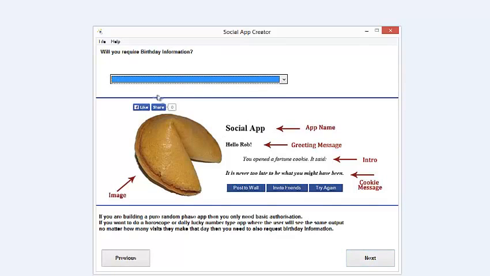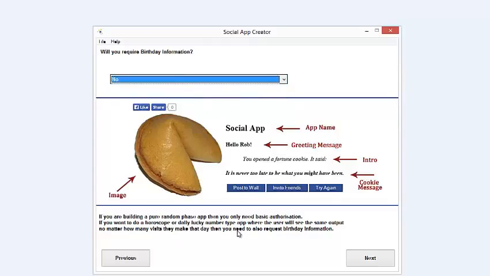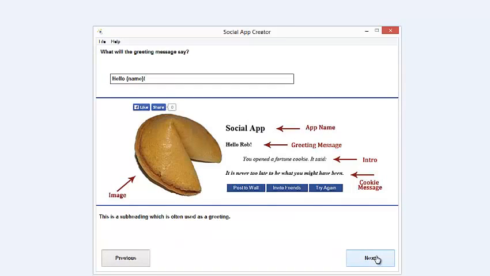We'll go next. Do we need to know the user's birthday information? And this is for if you're doing horoscopes and things like that. If you do the horoscope app, it can pull in the user's zodiac star sign, or it can get their date of birth, or various things like that. It's all covered in the full tutorial video. I'm going to say no for now, just to whip through this.